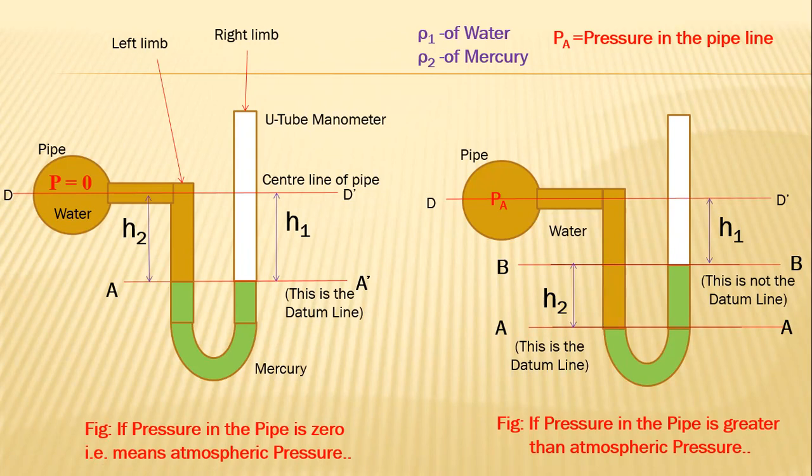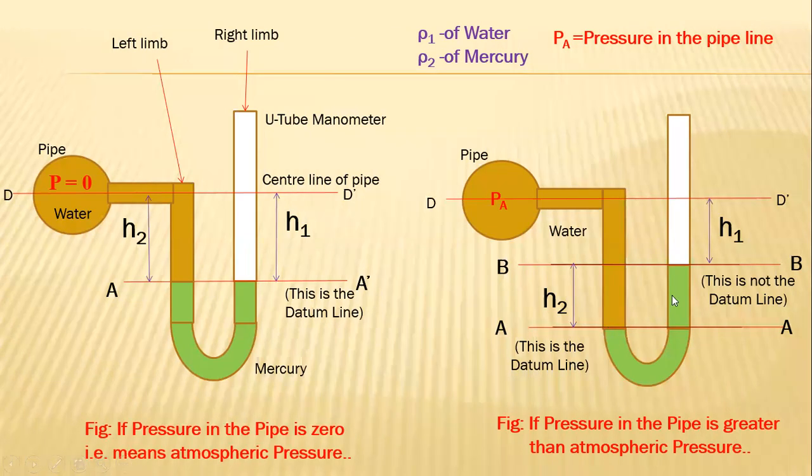If the size of the manometer is the same throughout, it means that whatever height the mercury goes down in the left limb, the same height goes up in the right limb. Is it clear?